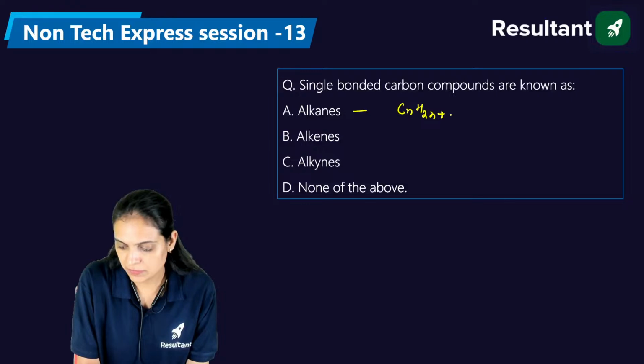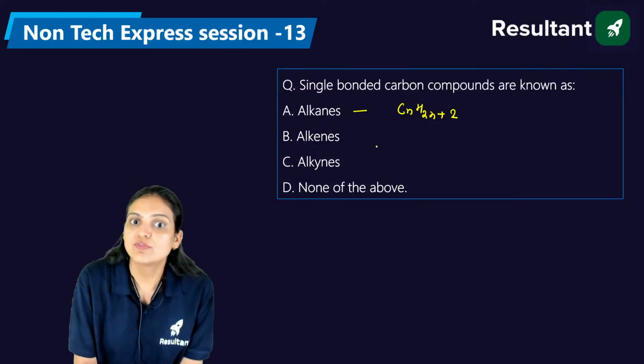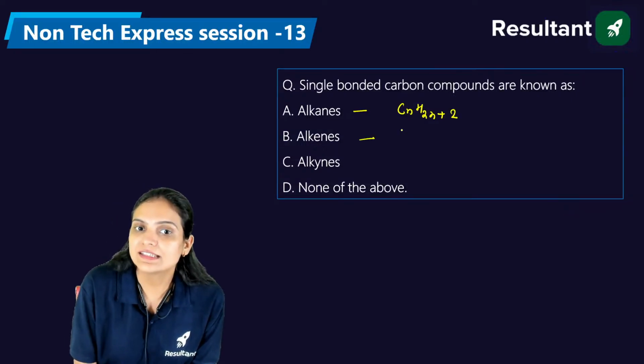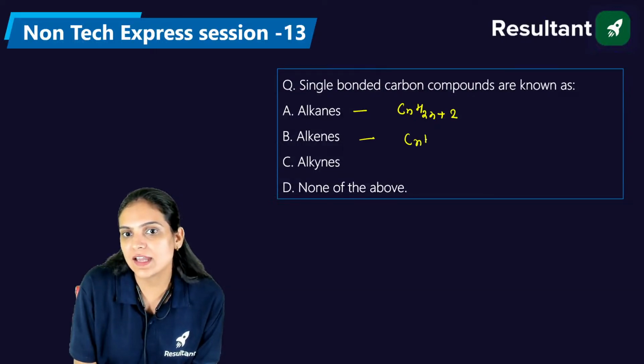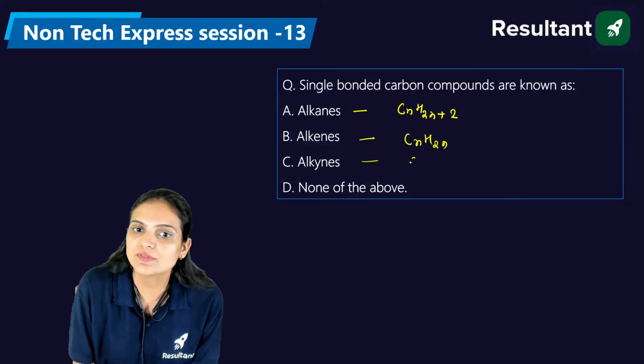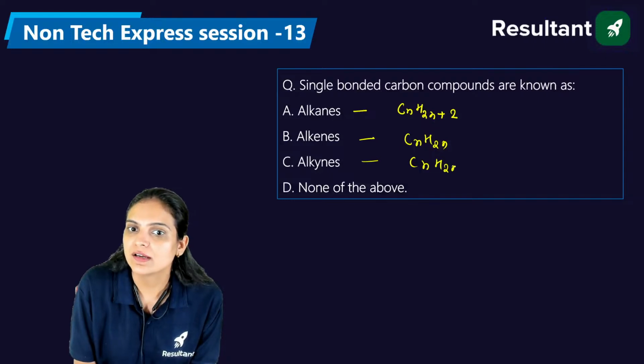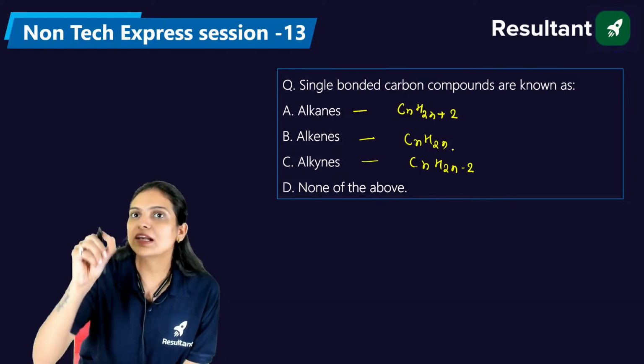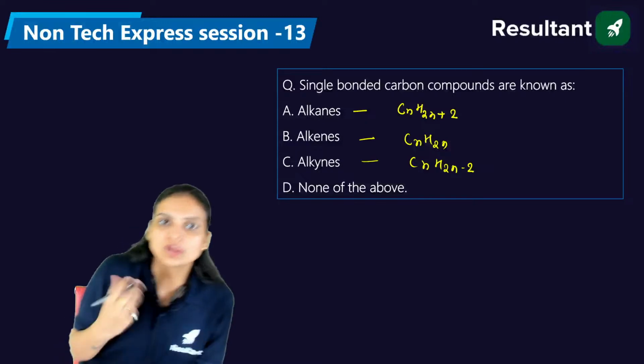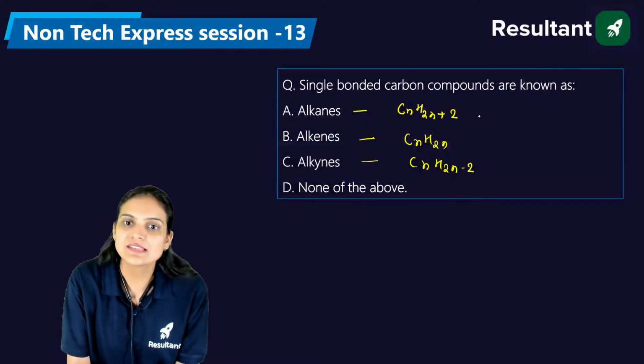We generally use CnH2n+2 in the case of alkanes, for example methane. Alkenes means CnH2n. And we have alkynes where we use the formula CnH2n-2. So you can put the value of n in that way and get the compound. Okay, in the alkanes we can say we have a single bond.